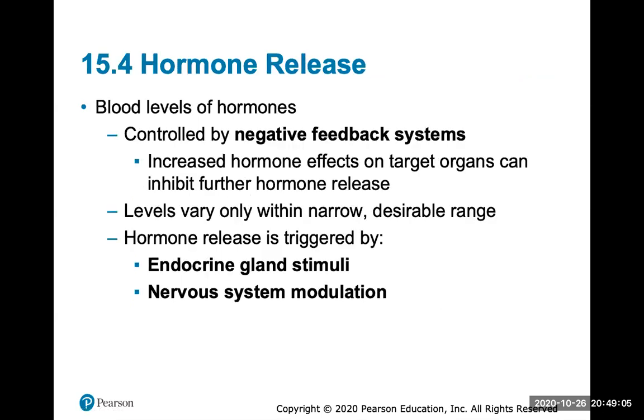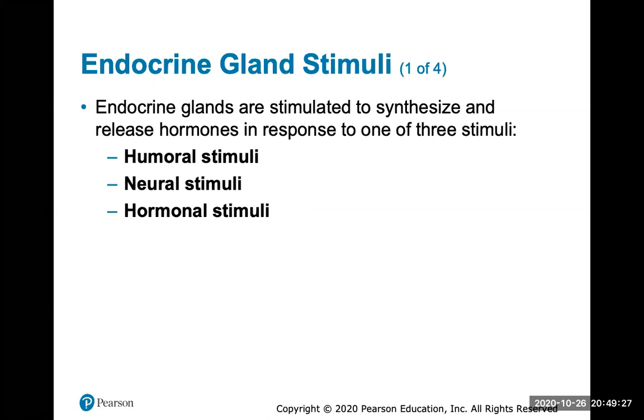Blood levels of hormones are controlled by negative feedback systems, where the increased hormone effects on the target organs can inhibit further hormone release as the amount of hormone reaches its target level. Levels vary only within a narrow desirable range, and hormone release will be triggered by an endocrine gland stimulus or a nervous system modulation. So these are the three different stimuli, and I'll briefly talk about these: humoral stimuli, neural stimuli, or hormonal stimuli. These are the three stimuli that endocrine glands will be stimulated to synthesize and release hormones in response to.